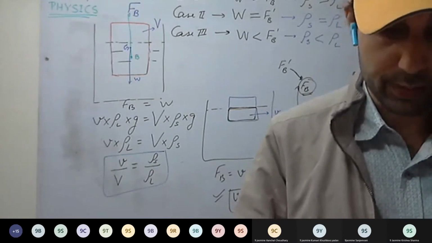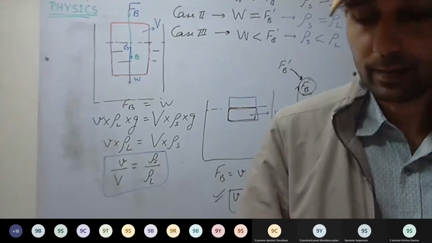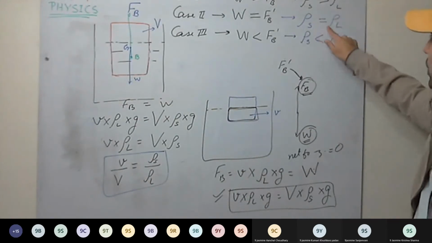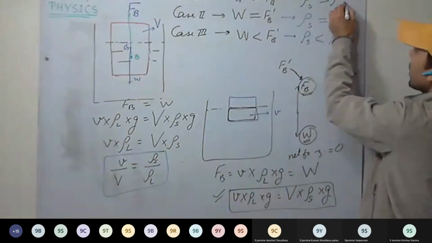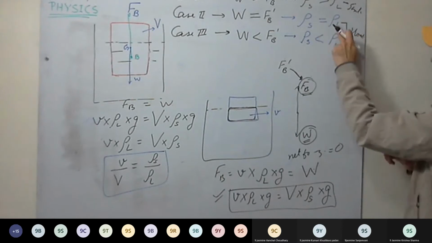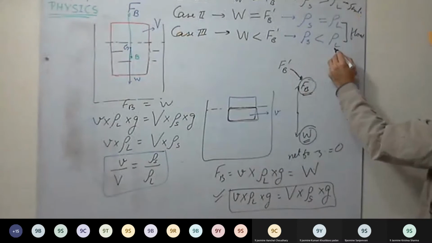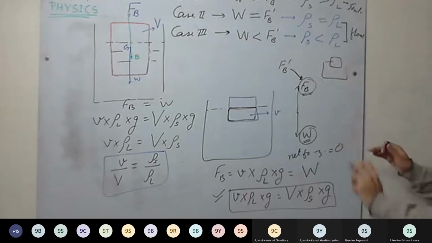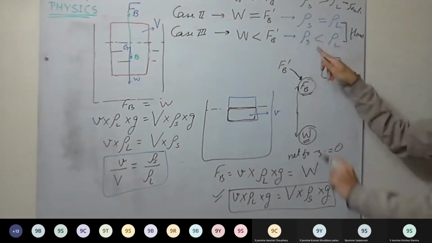So page number 107, 5.7 is there. Solid bodies with density rho greater than density rho L of the liquid will sink. And less than or equal to, they will float. So case first, body will sink. Case second and third, body will float. When densities are equal, it will float just below the surface. When density of solid is less than density of the liquid, it floats partially submerged inside the liquid. And how much it is submerged depends on how much is the difference between the densities.